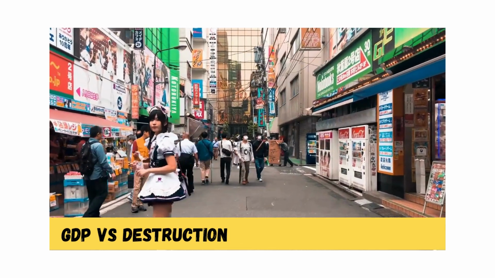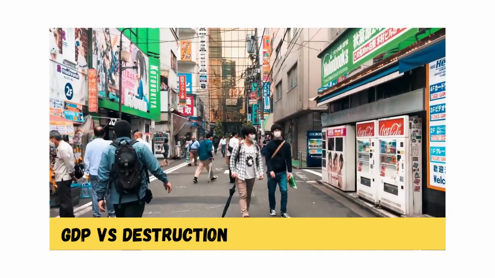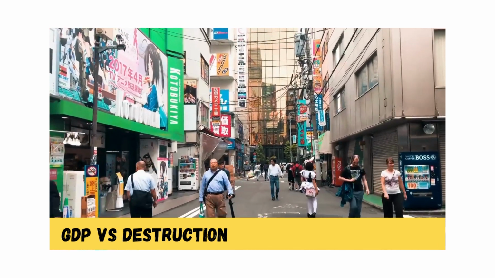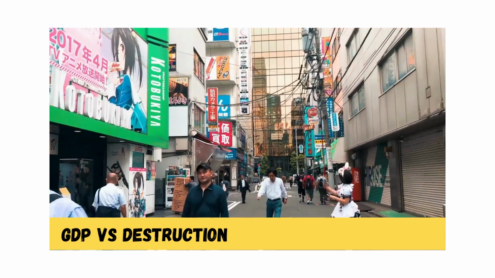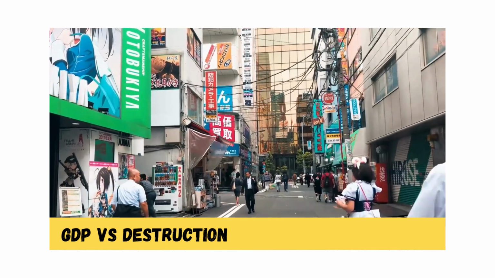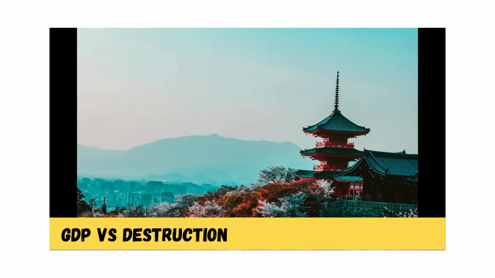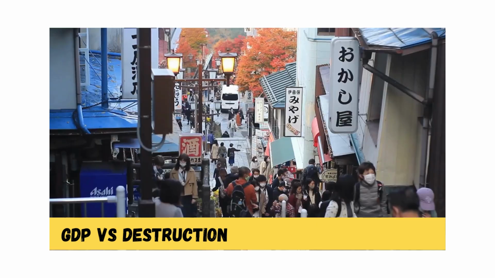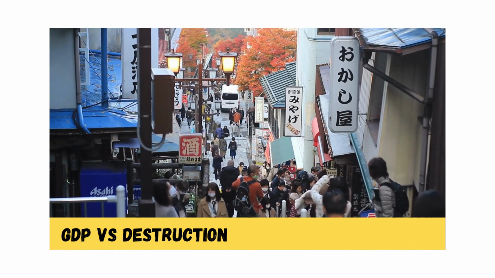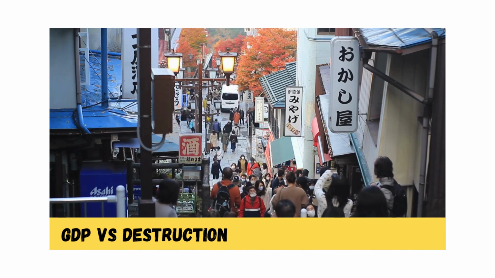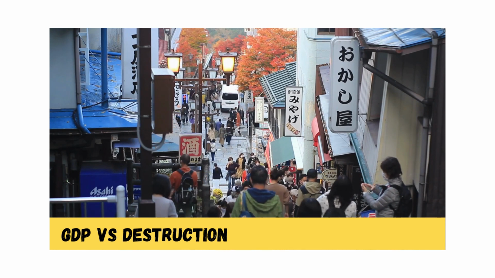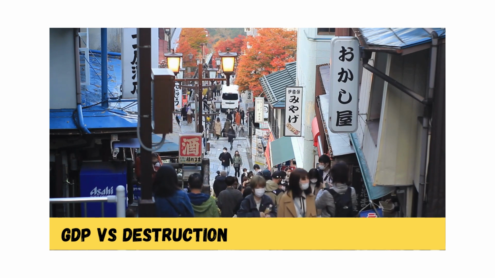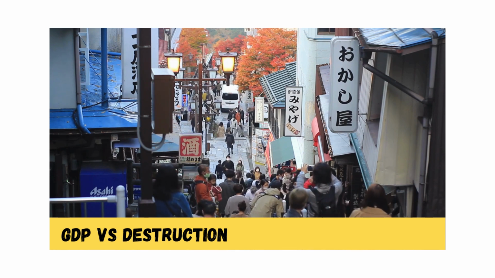Japan: destruction can boost GDP. Gross domestic product counts all spending, even when it's caused by bad things. For example, wars or natural disasters can make GDP go up because of all the money spent on rebuilding. Take Japan after the 2011 tsunami. Its GDP rose because of massive construction projects to repair the damage. But no one would say Japan's economy was healthy during that time. People were suffering, and the growth just reflected the cost of fixing a tragedy, not real progress.